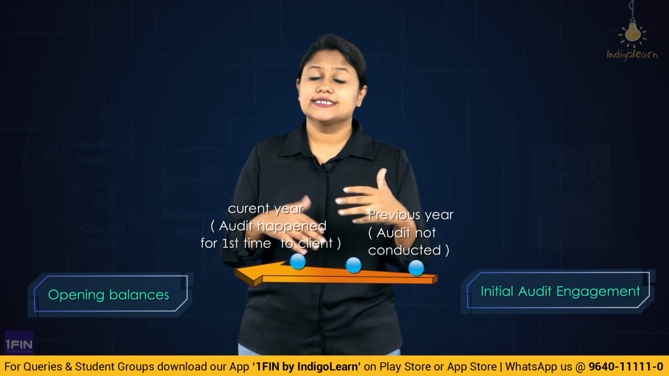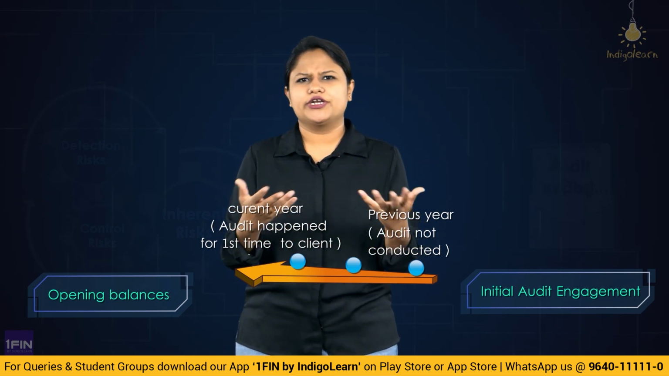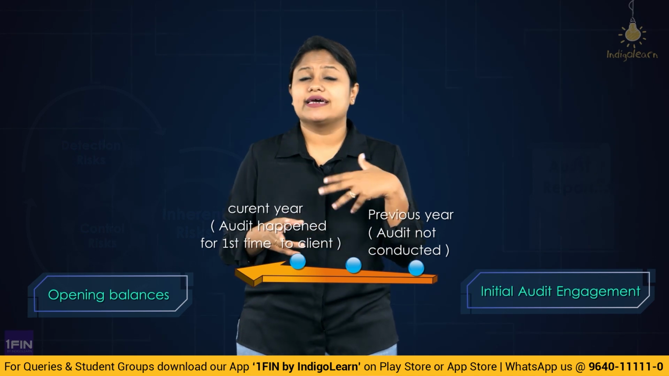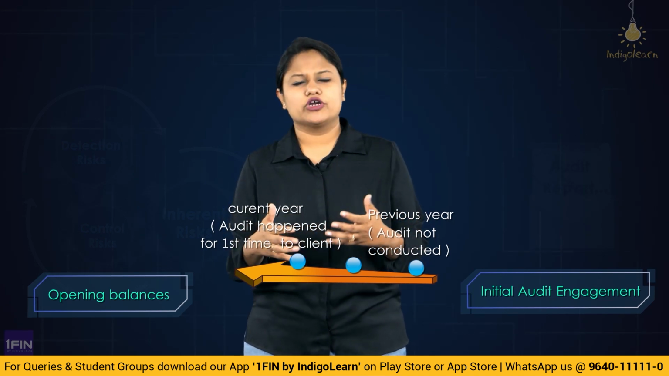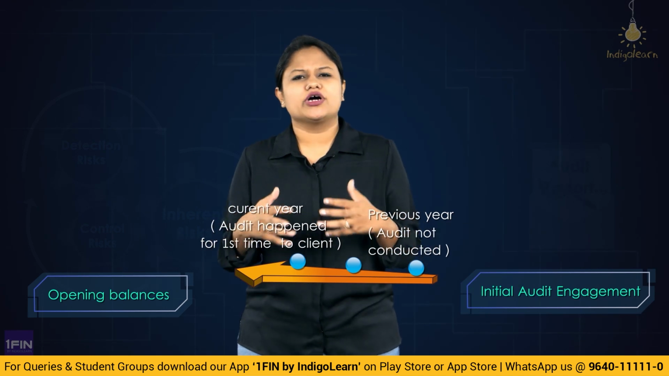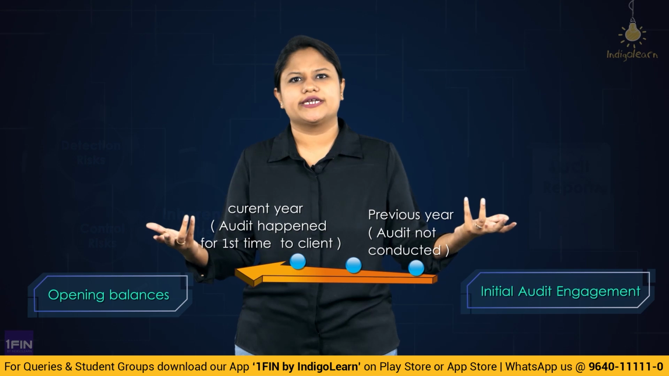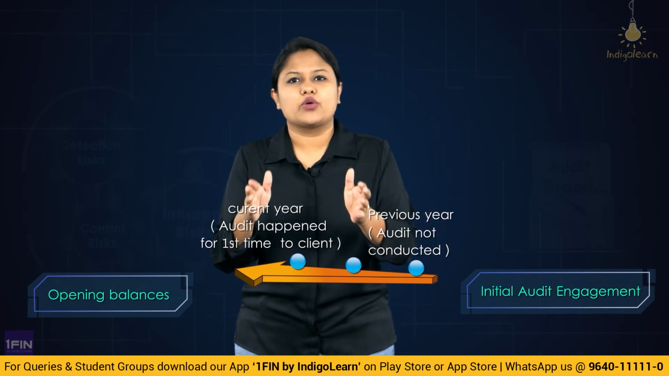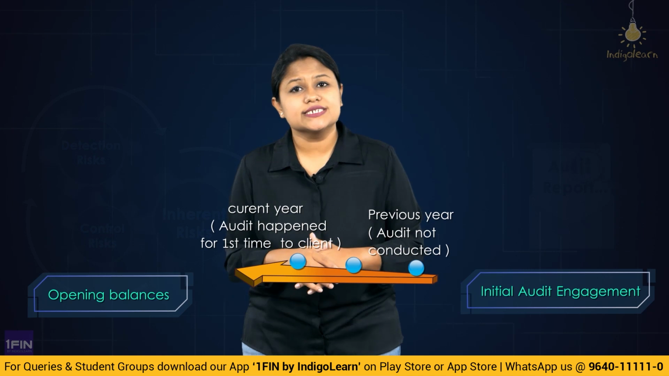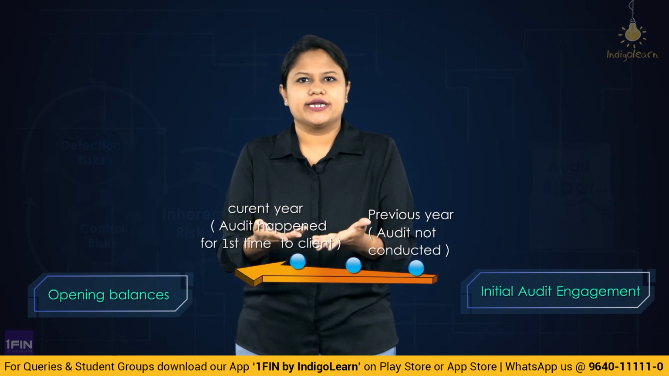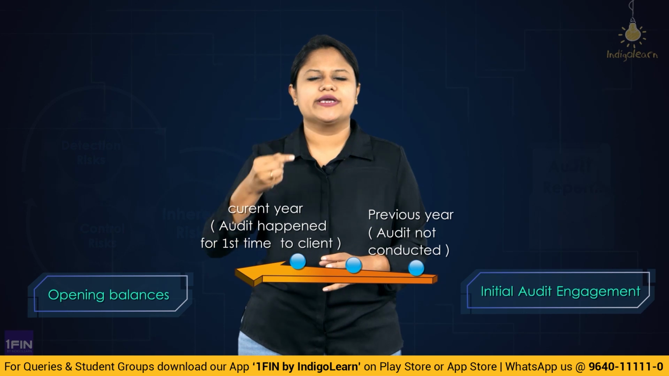Either the previous year somebody else did the audit, which we call the predecessor auditor, where the audit report will also be available. Or there is a possibility this client never got the accounts audited, like a sole proprietorship business which did not require an audit. So the previous year they didn't get the accounts audited, and current year when they require their accounts to be audited, they did not have any previous year audit. So this time also when I take up the audit, it is what? Initial audit engagement. And then the standard will become applicable on me.